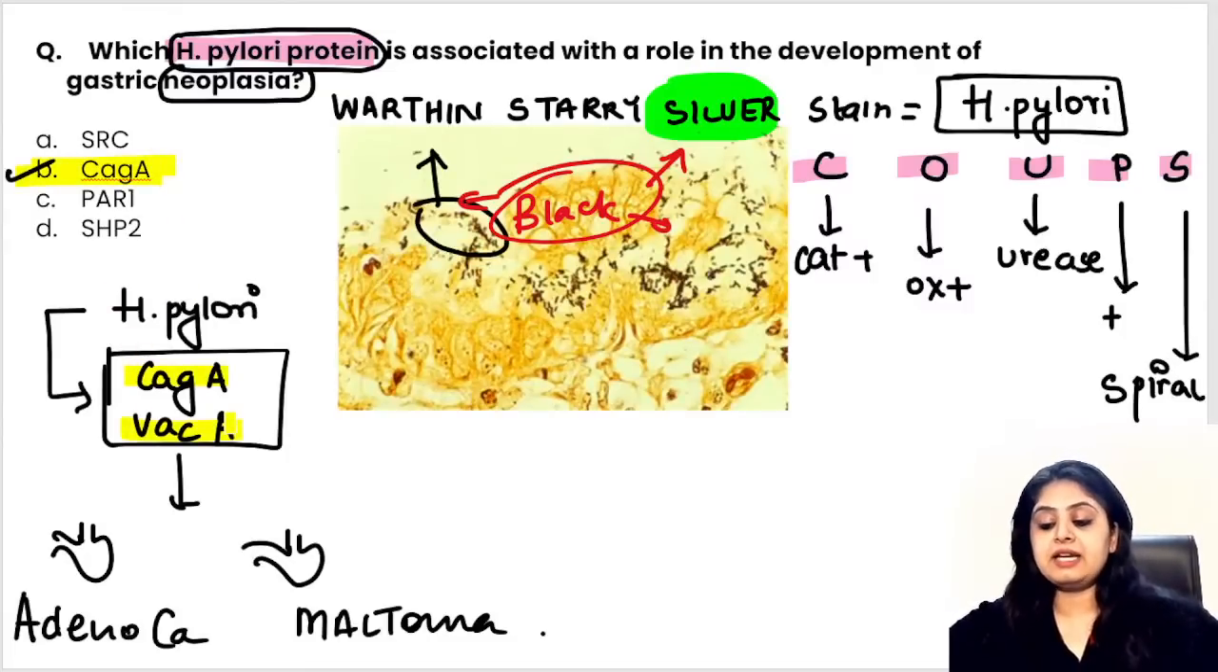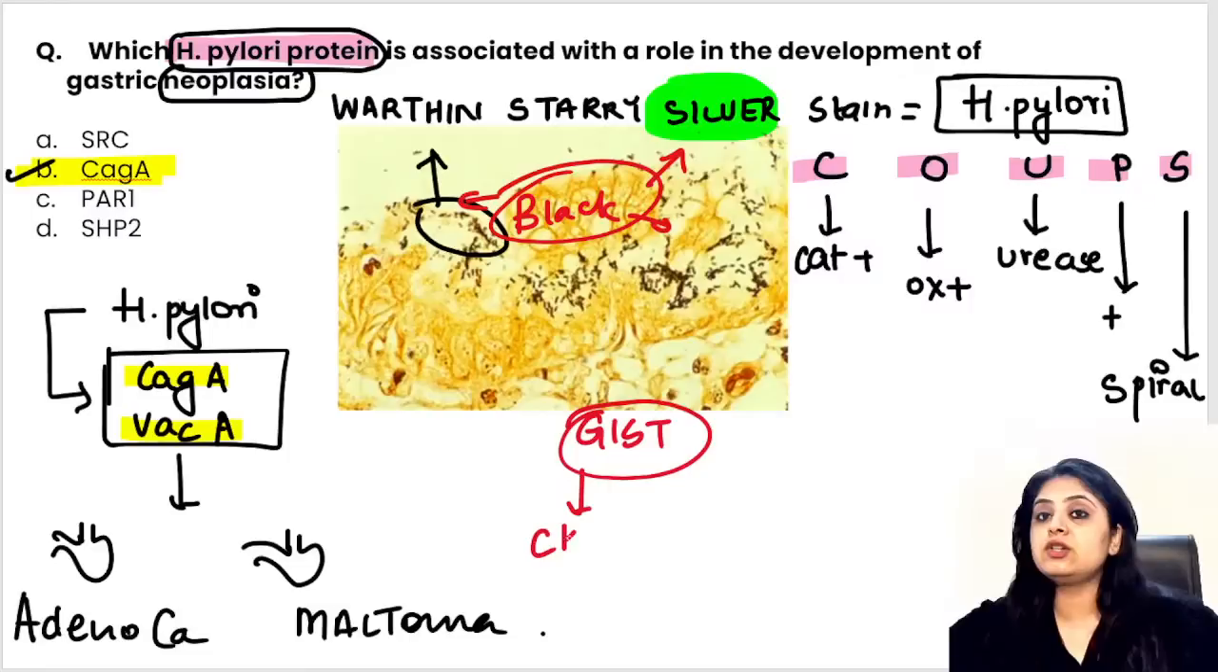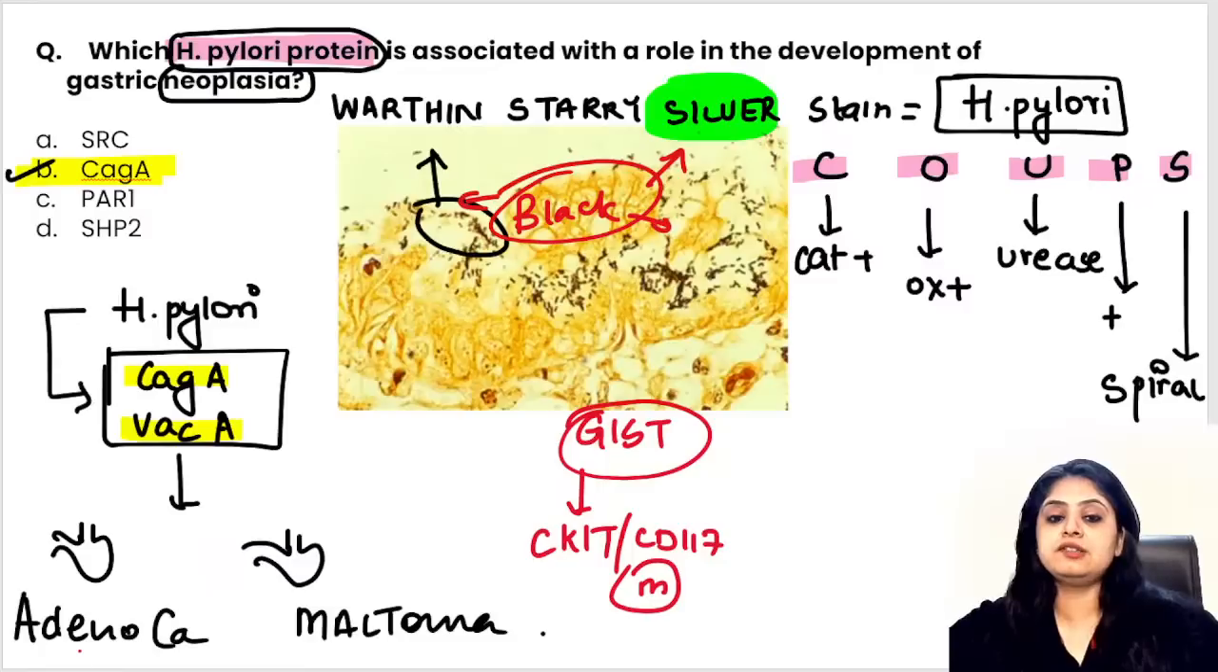So repeating once again, what is the thing that God has given it? CAG-A and VAC-A. Someone said GIST. No, GIST is not caused by H. pylori. GIST is caused by a mutation. GIST is also a stomach tumor, but GIST is caused by c-KIT or CD117 mutation. GIST is not associated with H. pylori. With H. pylori: adenocarcinoma stomach, lymphoma, maltoma, or lymphoma of the stomach. Someone said leather bottle appearance. No, leather bottle appearance, I'll give you a separate one.